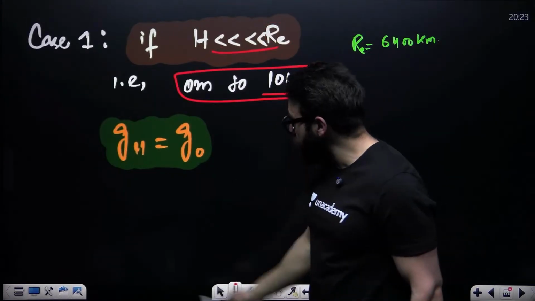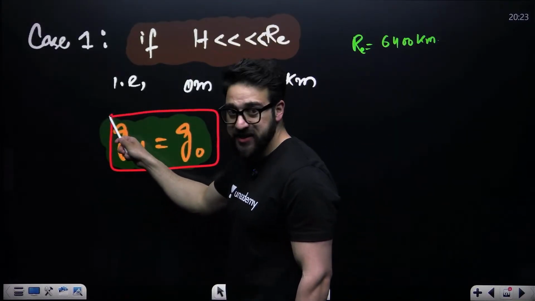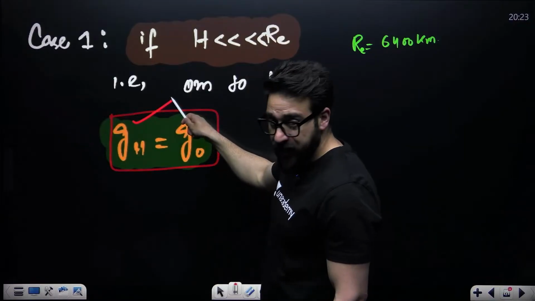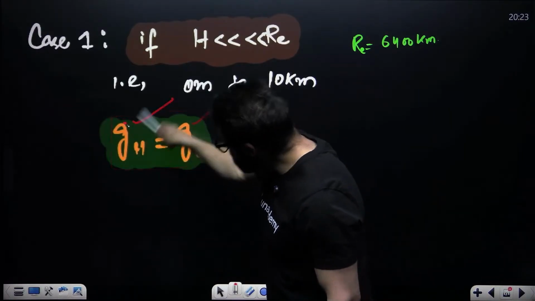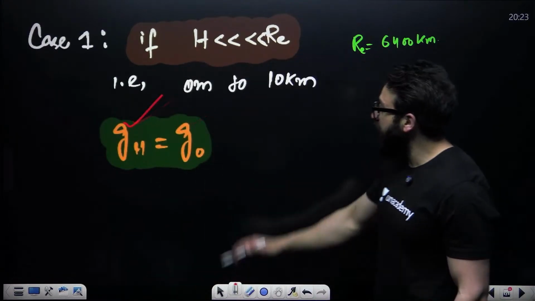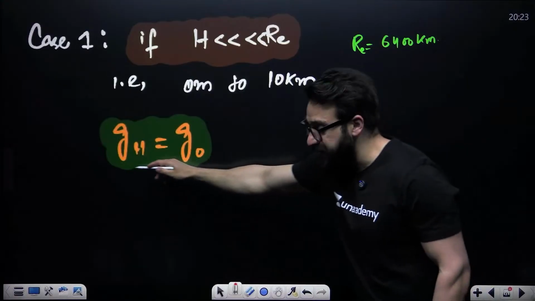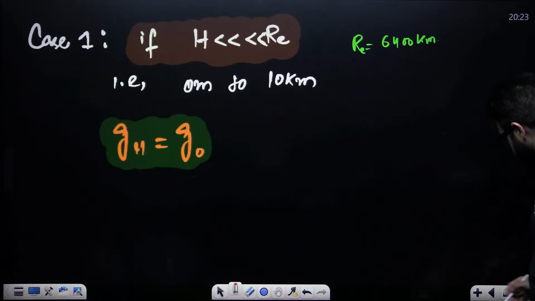Up to 10 kilometers, we say acceleration due to gravity remains the same. Whatever is on the surface of Earth, the same will be at that height. Please keep this in your mind. If height is much less than the radius of Earth, then acceleration due to gravity remains the same.